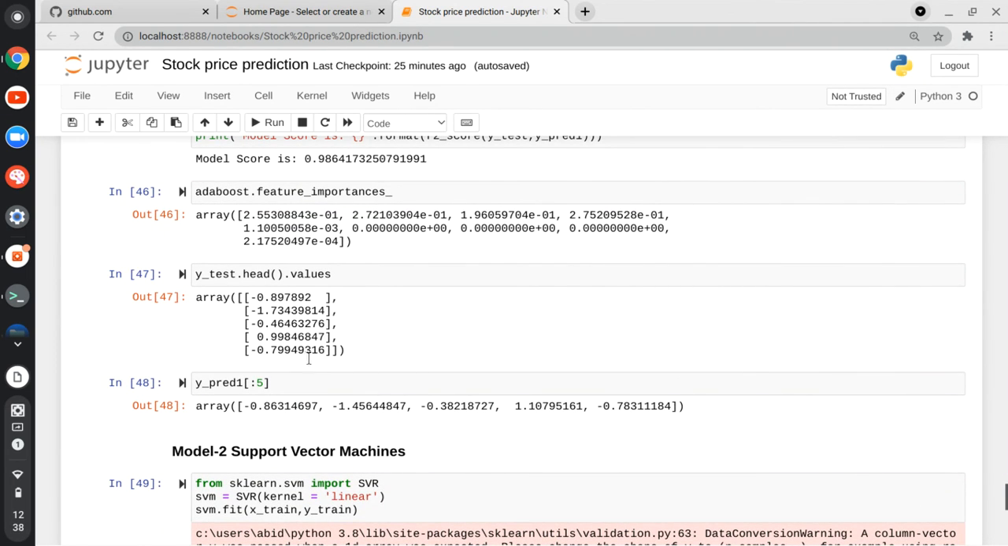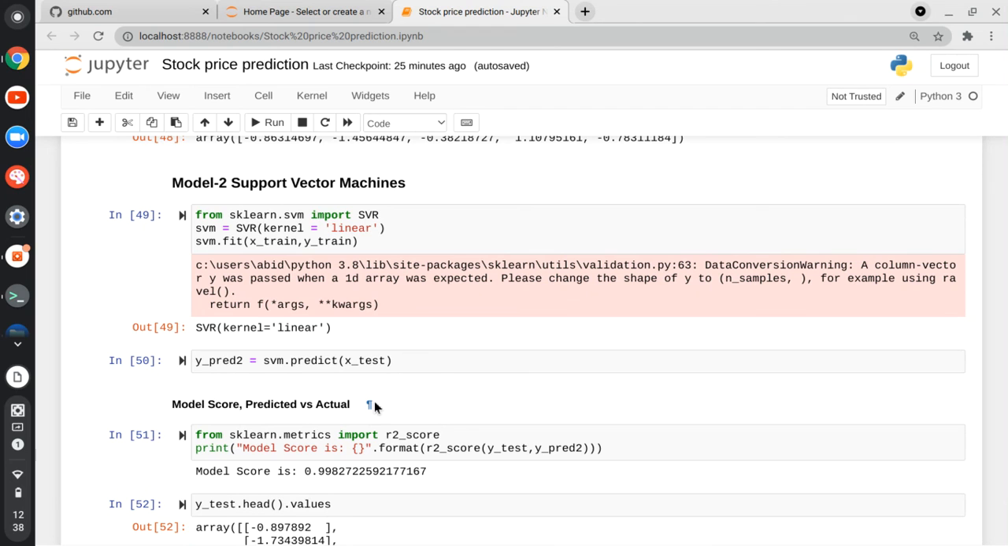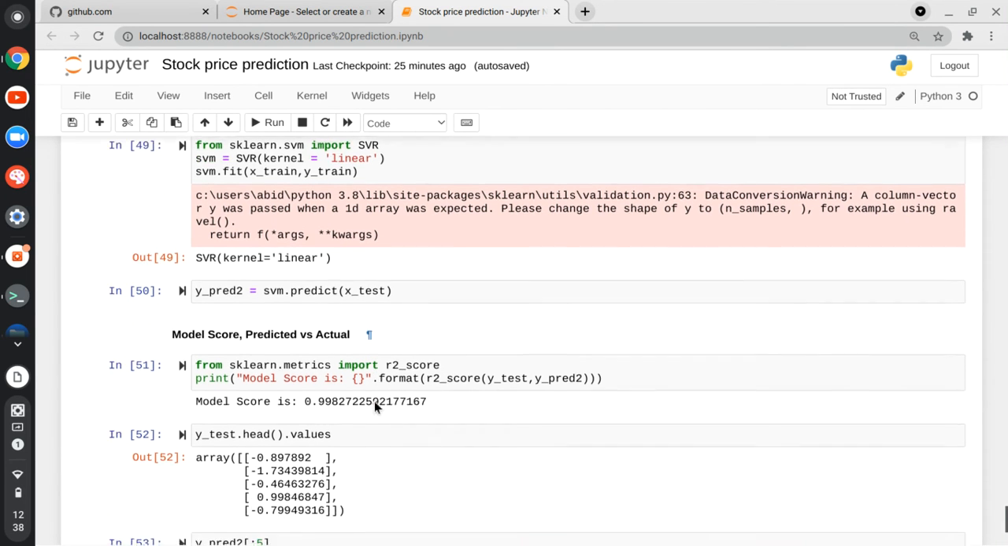This is actual versus predicted. You can make an assumption that these are very close values. The model is predicting very well. And this is the support vector machine regressor, and the accuracy here I am getting is 99%.